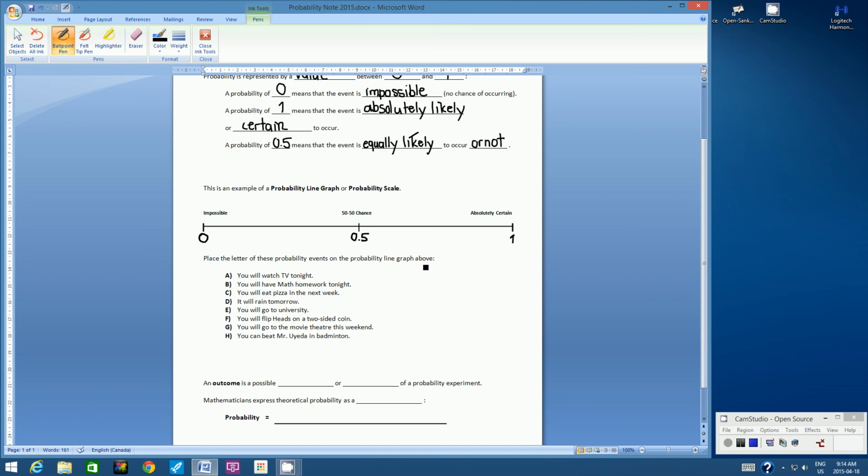So again, this is all personal, so you can't really go by my answer, but I'll show you what I want you to do. So event A, you will watch TV tonight. Well, if you normally watch TV, if you almost always watch TV, then you're probably going to place that somewhere in this part of the scale. If there's a show that you're going to watch, or if there's a big game you're going to watch tonight, absolutely, then you would put it over here. So for me, depending on how much math homework I have, I'm going to put it, let's say, right here, and then I'm going to put the letter A. Okay? So I'd like you to go through all of these probability events and place them somewhere on the probability scale. So why don't you hit pause right now and take 1 or 2 minutes to do that.